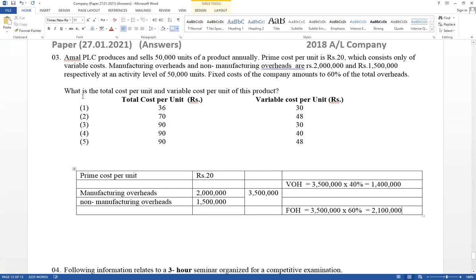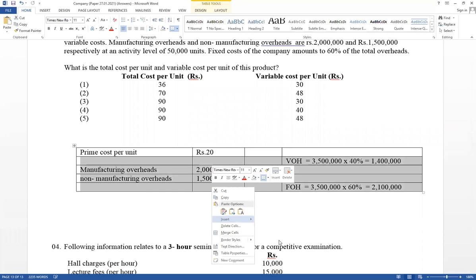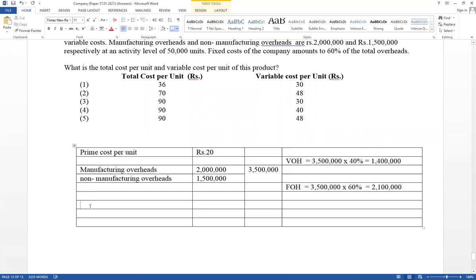Right now, think about the requirements. What is the total cost per unit? Total cost means production cost as well as non-production cost. Therefore, for total cost per unit, we have the prime cost and the total overhead, production as well as non-production. Therefore, you can calculate the overhead cost per unit.